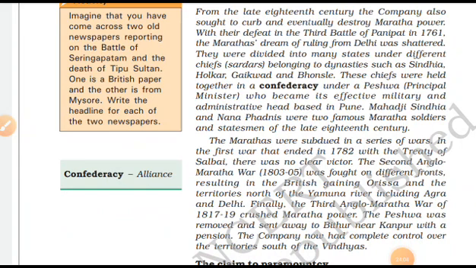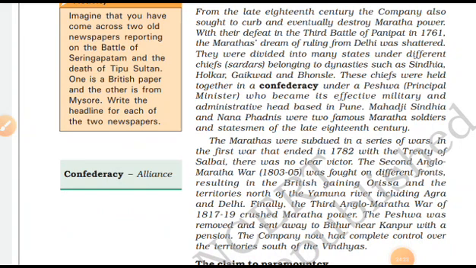They were divided into many states under different chiefs, Sardars belonging to dynasties such as Sindhia, Holkar, Gaikwad and Bhosle. These chiefs were held together in a confederacy under the Peshwa.